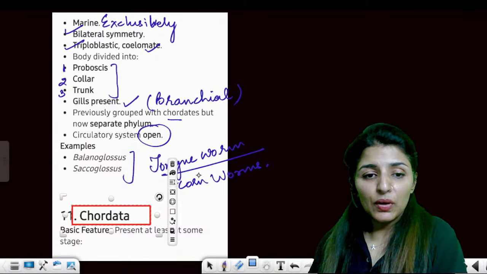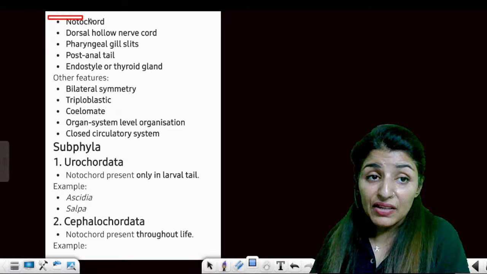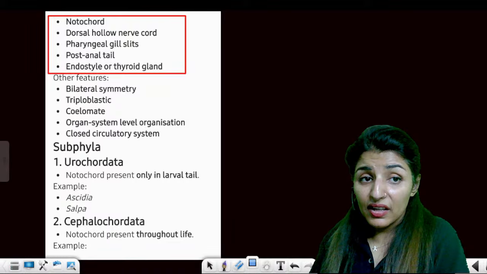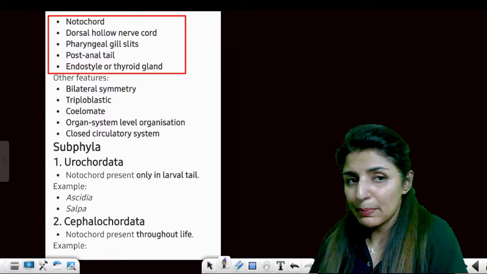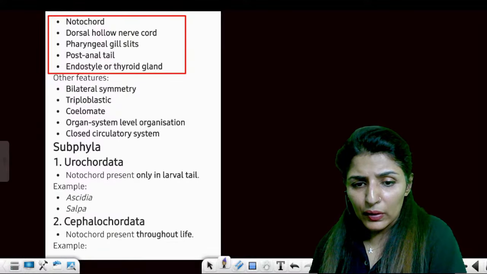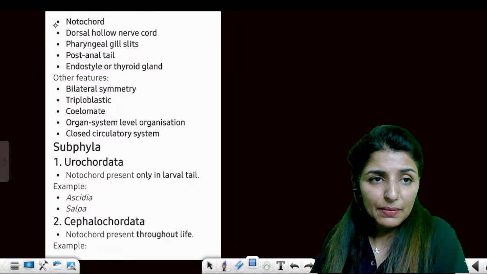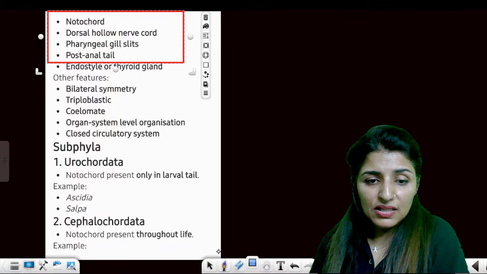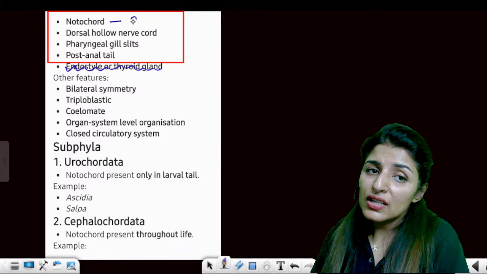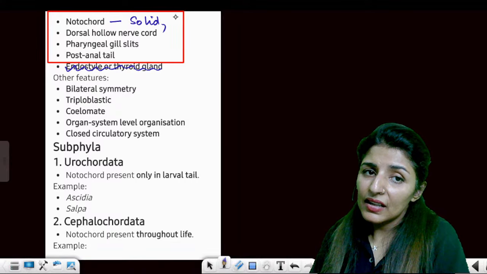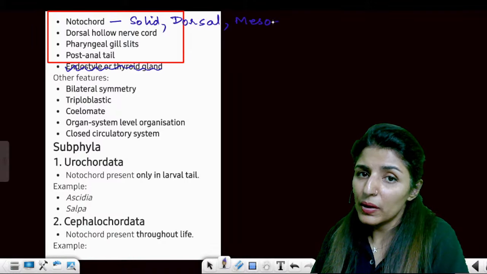Chordata. Now see, Chordata has these features. It has notochord, dorsal hollow nerve cord, pharyngeal gill slits, post-anal tail, and an endostyle or thyroid gland. No doubt this is a feature, but it is out of NCERT, so we'll skip it. Notochord is solid, dorsal, and mesodermal in origin.